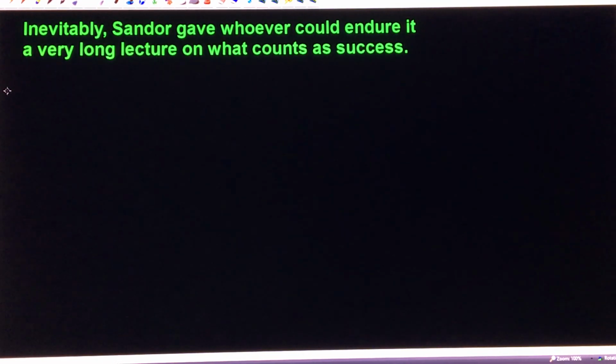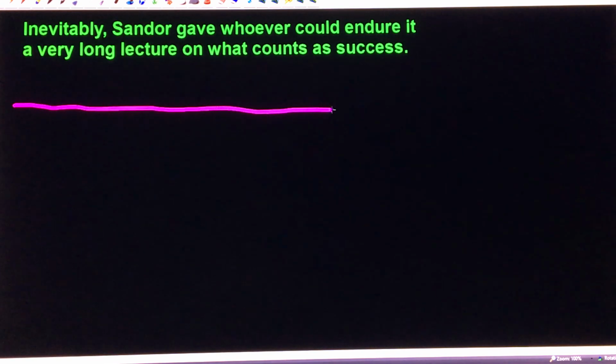Inevitably, Sandor gave whoever could endure it a very long lecture on what counts as success. So, if we want to get our bearings here, Sandor gave somebody, whoever could endure it, a very long lecture. Sandor gave a very long lecture, and he gave it to somebody. So where we would start would be with "Sandor gave" and see where that takes us.